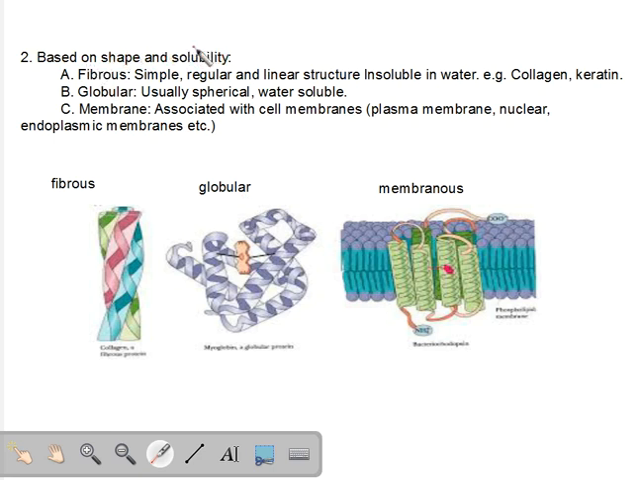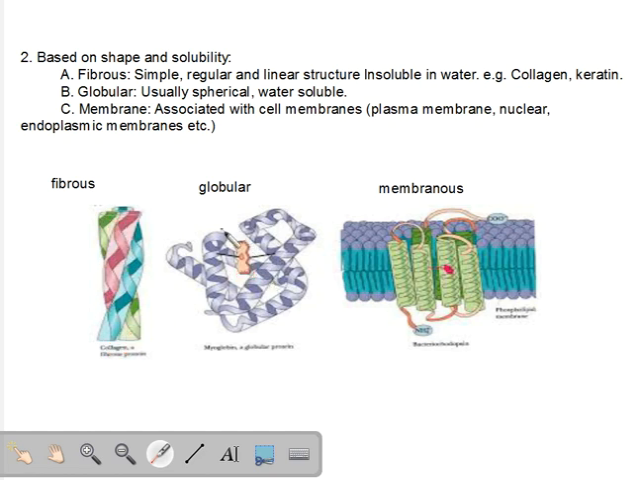On the basis of shape and on the basis of solubility, proteins are of 3 types: the fibrous proteins, fiber-like proteins, the globular proteins like globules, and membranous proteins present inside the membranes. And here we have them. So this protein here is made up of fibers. You can see there are 3 fibers colored with 3 different colors. So this is a fibrous protein, and this is basically a collagen protein.